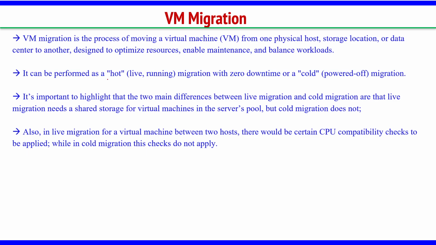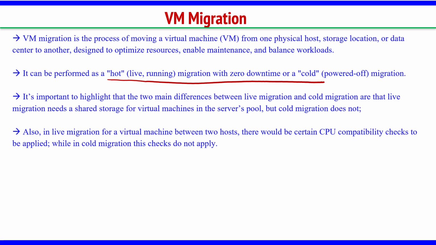It can be performed as hot migration or cold migration. What is hot migration? When the virtual machine is running, some application is running, some task is being performed in that, and you are migrating it. Cold migration means you stop that virtual machine and then move it to the other server. In hot, you don't stop the virtual machine.